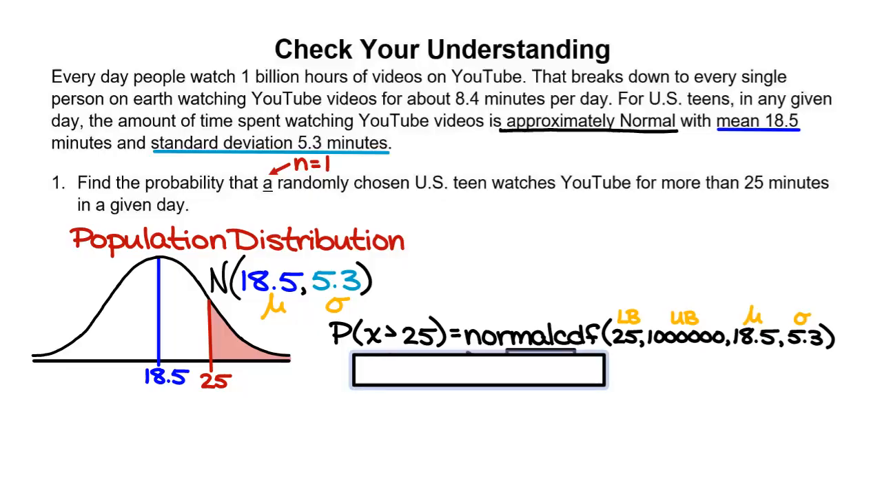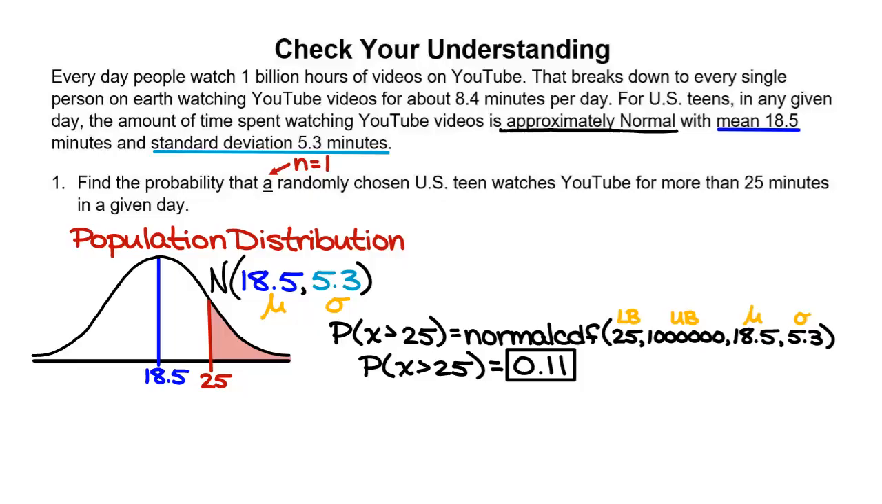What did you get for the probability? Yep, it's about 0.11, approximately. So putting this back in context, what this is saying is that out of the entire population of US teens, the probability that you randomly select one US teen and they watch YouTube for more than 25 minutes in a given day is about 11%.